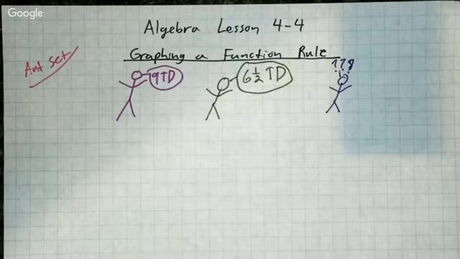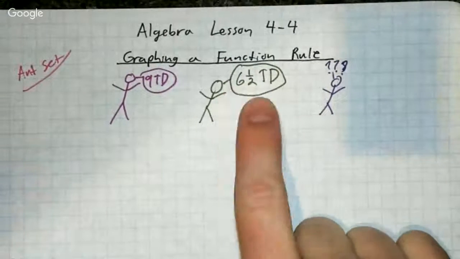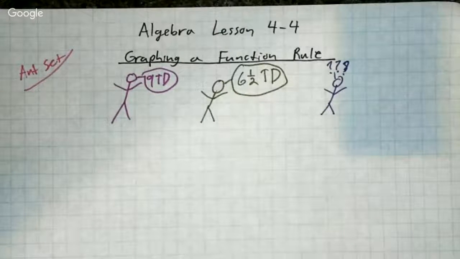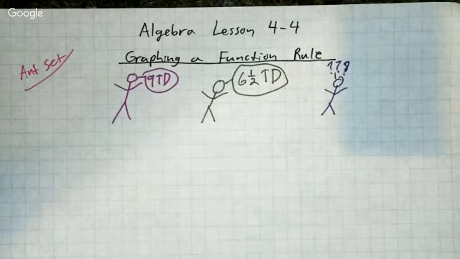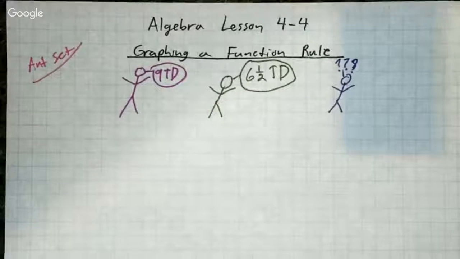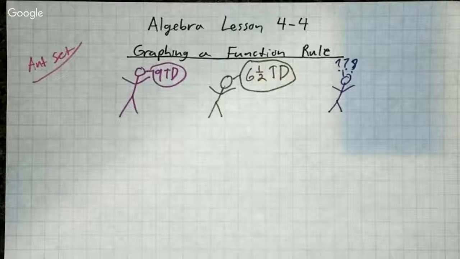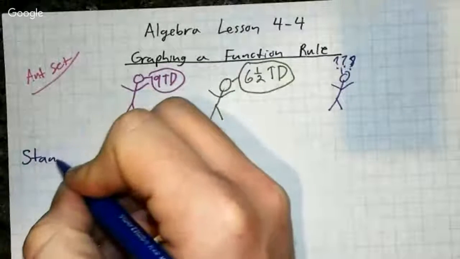Anyway, that's all we're going to talk about today, because as we go on and move in, you'll see how sometimes we look at data and data will have every possible solution. We can have 6.5, 6 3/4, or there's sometimes data where you can only have it in increments of 1 or in increments of however many we're talking about. So that's what we're going to talk about today, talking about these function rules that we have. So let's go ahead and get started by learning our standard for today. And there are actually 3.